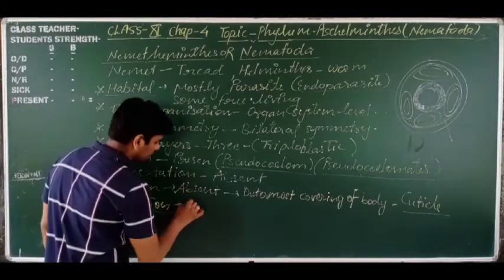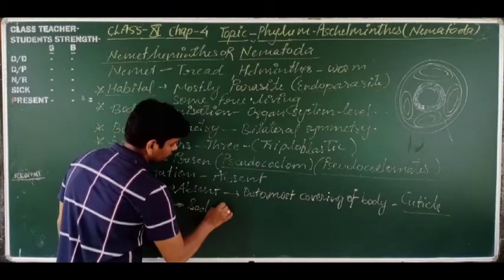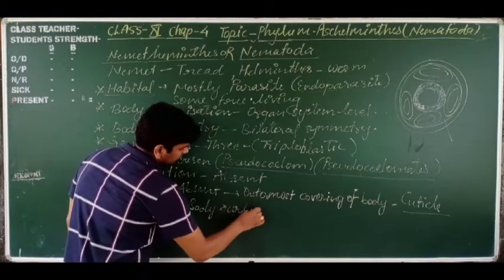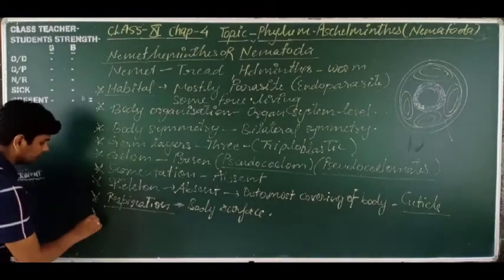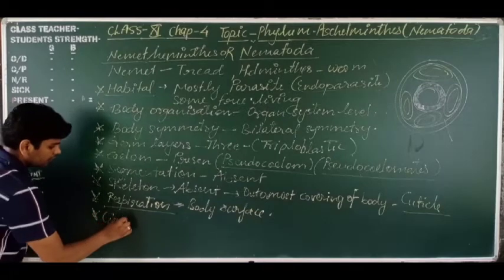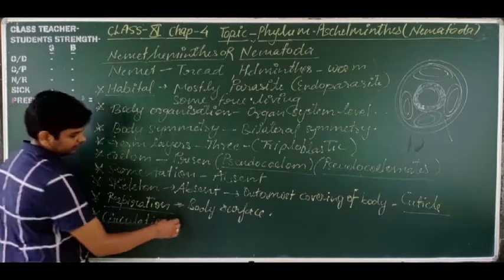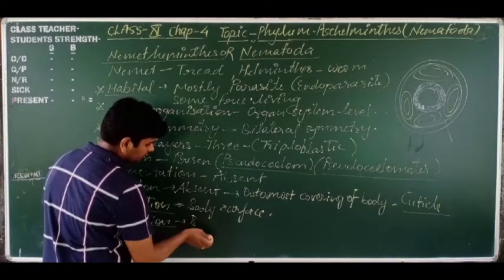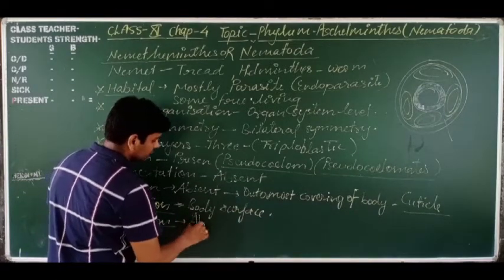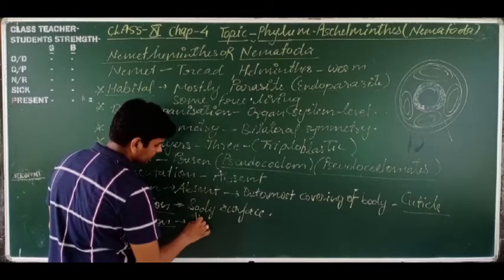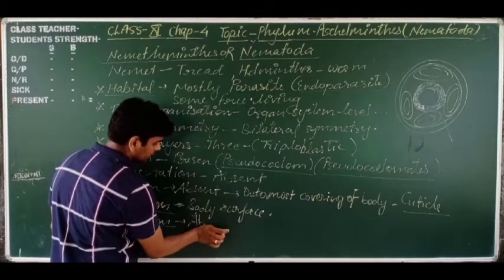Respiration occurs through the body surface. Next is circulation. Circulation is mainly absent, meaning it does not circulate through the whole body.